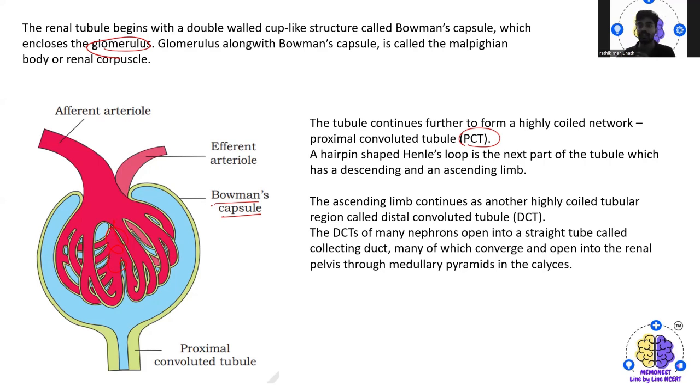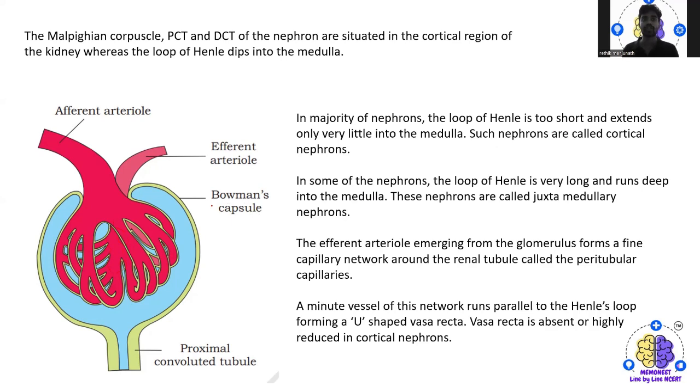Many of these converge and open into the renal pelvis through the medullary pyramid in the calyces. So what happens is, the Malpighian corpuscle, the proximal convoluted tubule and the distal convoluted tubule are situated in the cortical region of the kidney, whereas the loop of Henle dips into the medulla.